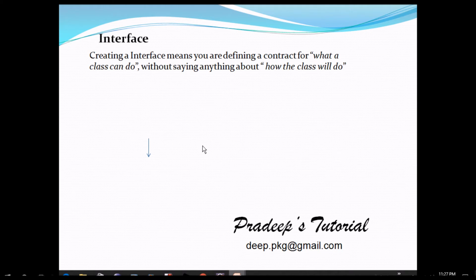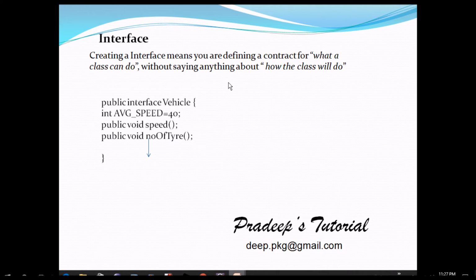What is an interface? Creating an interface means you are defining a contract for what a class can do, without saying anything about how the class will do it. So only declarations will be in the interface. And if you are declaring any method, the compiler will automatically take it as abstract. That means you are only declaring, not defining.